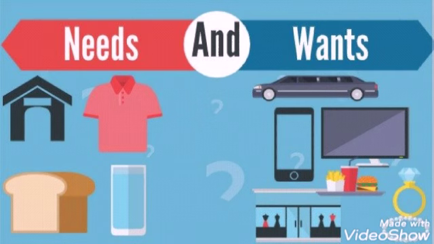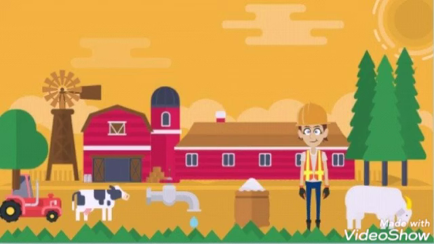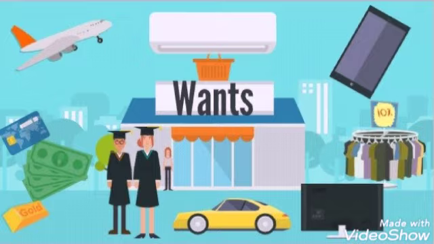So let's start. As we all know, all people have some basic human needs, whether rich or poor. We all need food, clean water and shelter to protect us from extreme weather and to survive. And we also want fashionable clothes, big TVs, smartphones, luxurious cars, holidays and much more. Now, what if we don't have enough resources or enough money to buy all the goods that we want to purchase? So here we will take the decision.